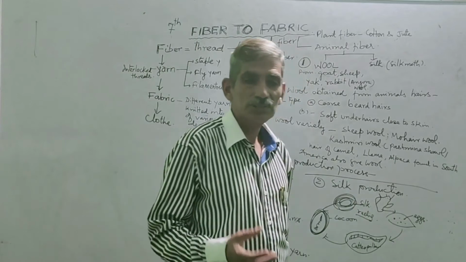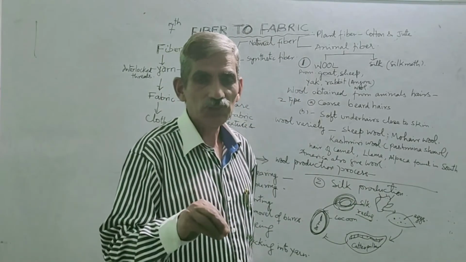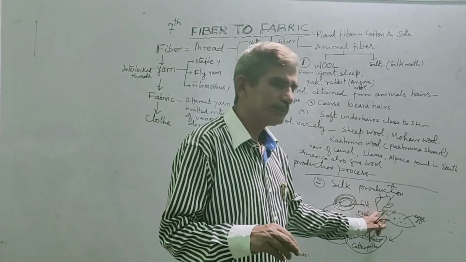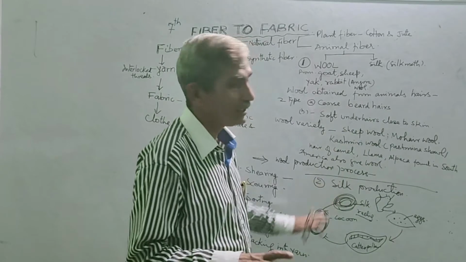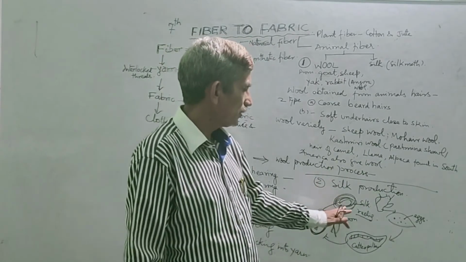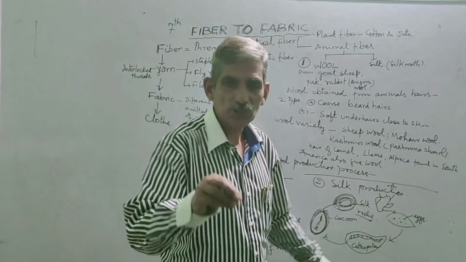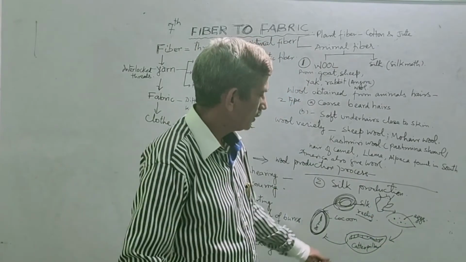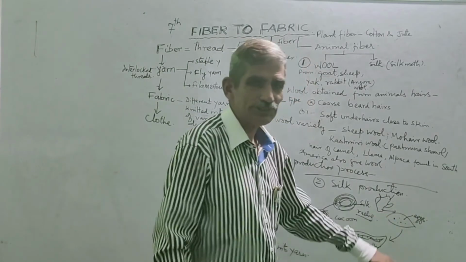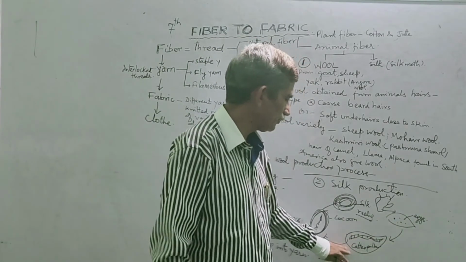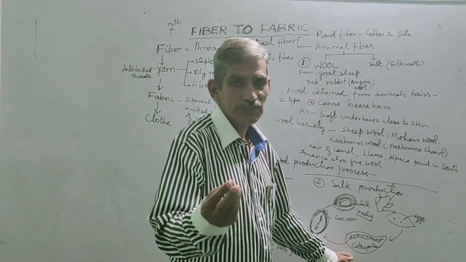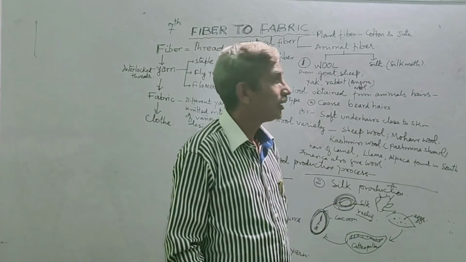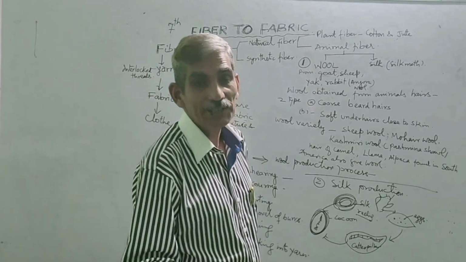This silk moth feeds on mulberry leaves. I am telling you the process of silk production. The silk moth feeds on mulberry leaf and lays eggs on the mulberry leaf. Then these eggs are hatched, and after due course of time, a larva, the child of this silk moth, is known as a caterpillar.